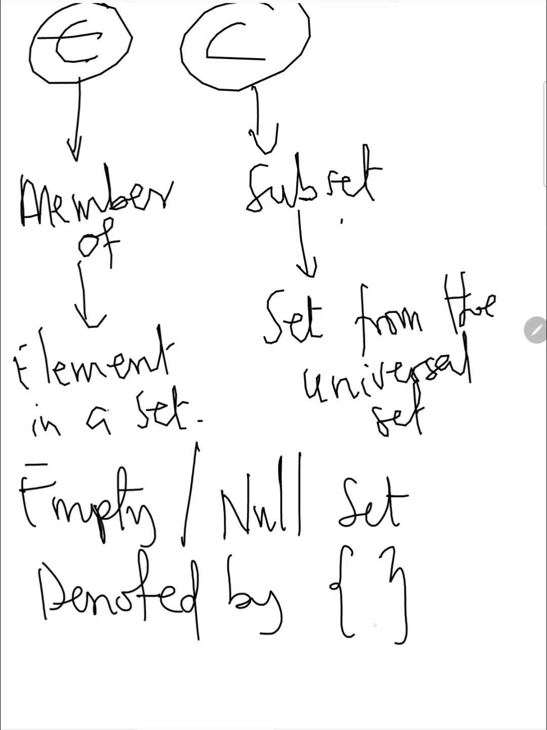Now you can see there is no element or object within the set. So we can use these curly brackets, or we can also use phi. This or this represents the empty or the null set. So any set that contains no member or has no element is an empty or a null set.